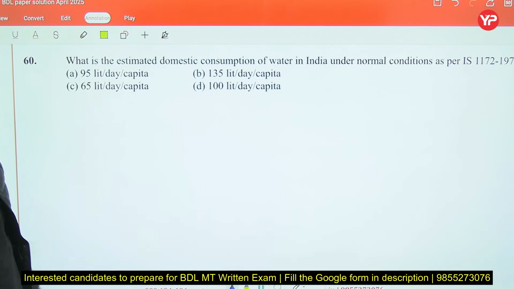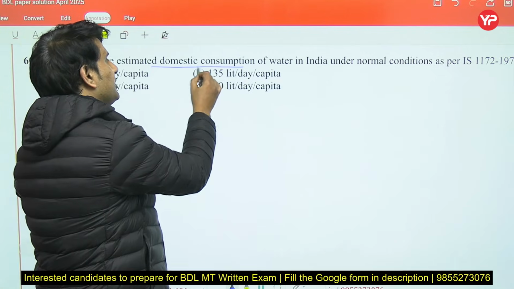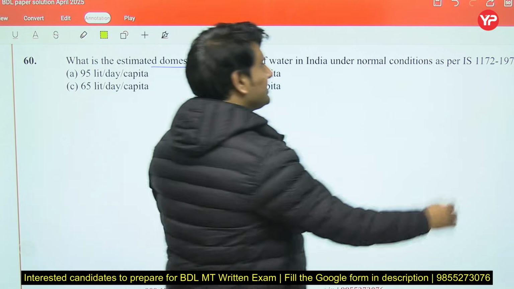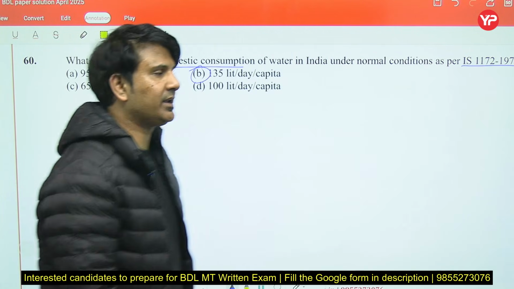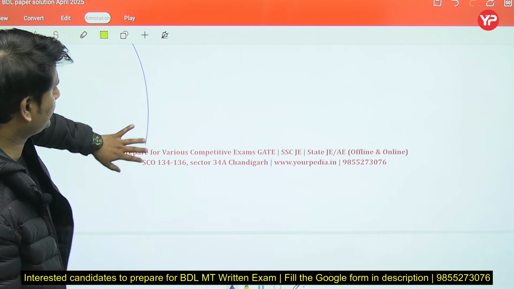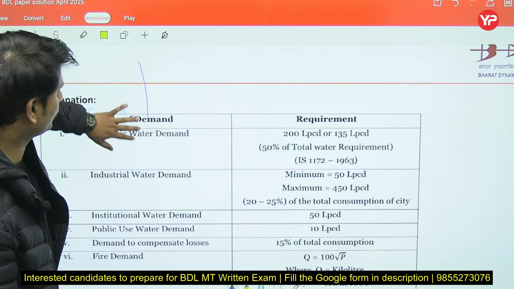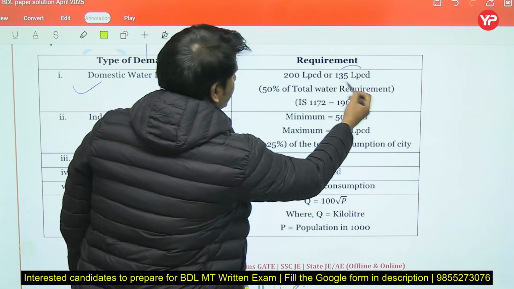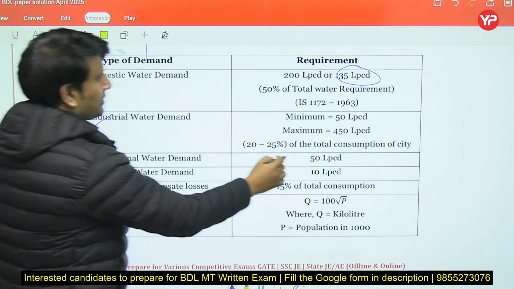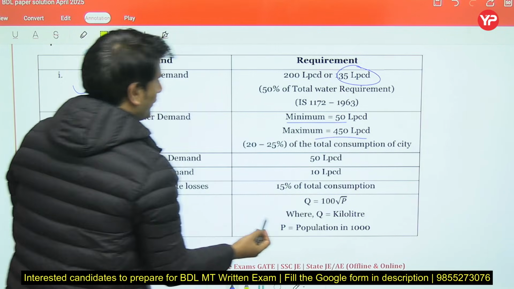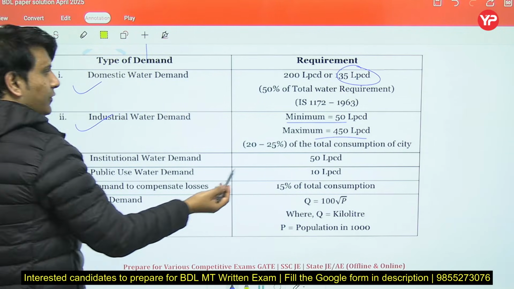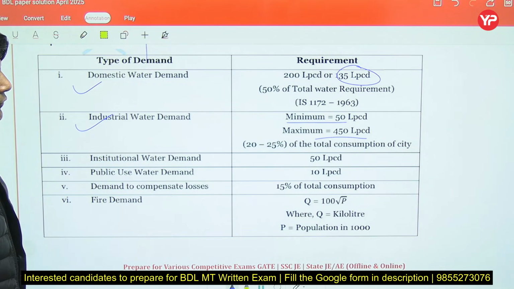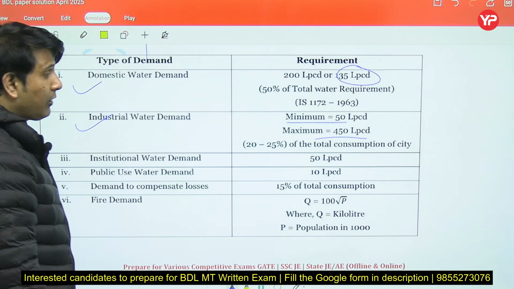Next, what is the estimate of domestic 135 liter per day per capita as per IS 172-1971? So this is the table. You can also go through this table. This is the table for domestic water 135 LPCD, industrial water demand minimum 50, maximum 450. So minimum value is for the small industries, and for large industries you can take 450 LPCD,